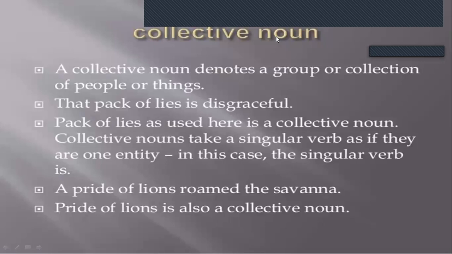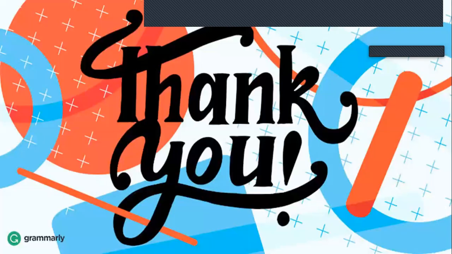How can we denote a collection of people? An army of soldiers, a group of teachers. So in this way, we can group persons also. Things, I have given you the example, like a bunch of keys, a bouquet of flowers, then a fleet of sheep. So all these things when grouped together, it is known as collective noun.